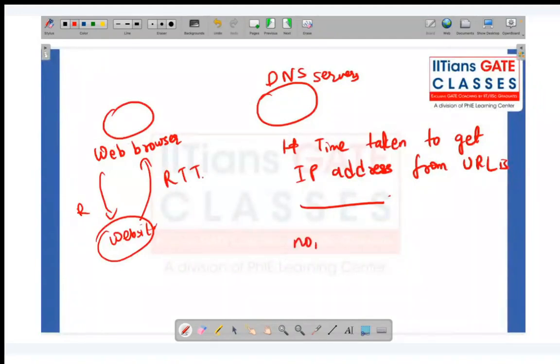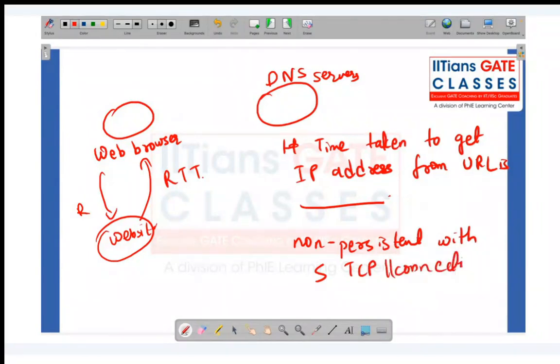So I'm having non-persistent with 5 parallel TCP connections. If I'm having parallel connections, students, how many objects do I have to retrieve? I have to retrieve 10 objects.